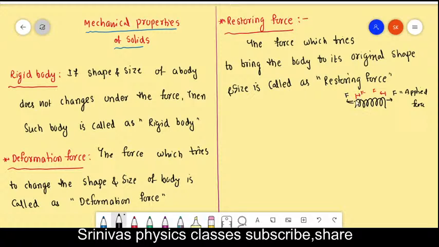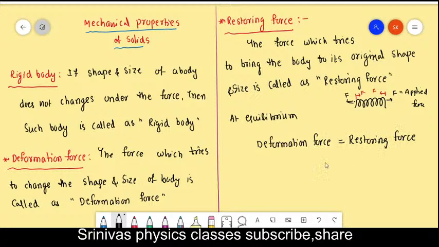If the restoring force is more, it goes back to its original position. But at equilibrium, the deformation force should be equal to the restoring force. Deformation force means applied force is equal to restoring force.